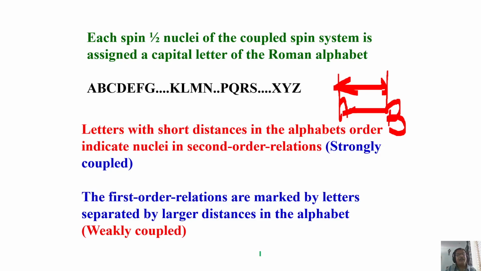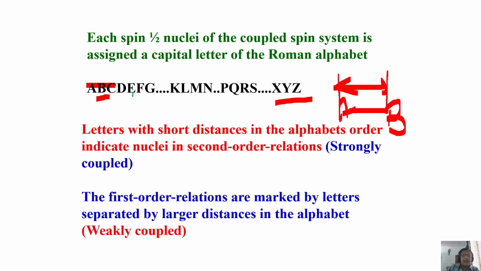Please remember, if you are representing the interacting, coupled spin system by Roman alphabet letters, and the letters are written far away in alphabet order, then they are weakly coupled. If you take letters next to each other, it is strongly coupled.